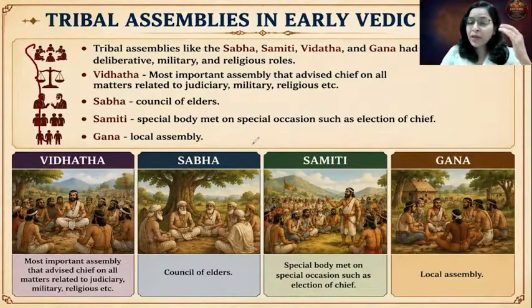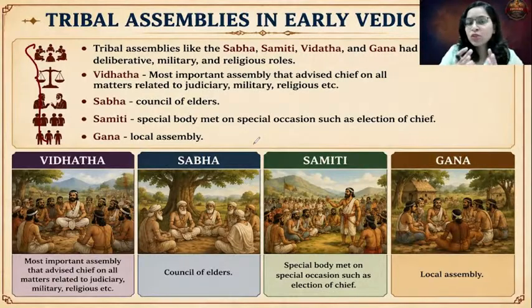These assemblies were very crucial because they used to impart advice to the king. Most importantly, the power was not vested in the hand of a single authority. Power was not vested in the hands of the Rajan. Rajan had to take all his decisions on the basis of the advice of these assemblies. Getting it? So, this is a proper example of decentralization of power, where the power is not in the hands of one person, power is devolved.